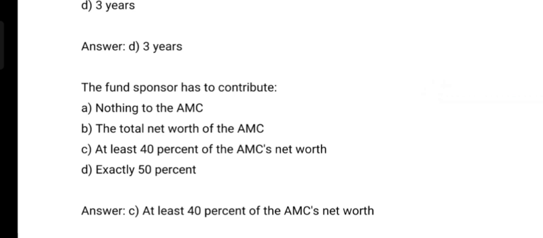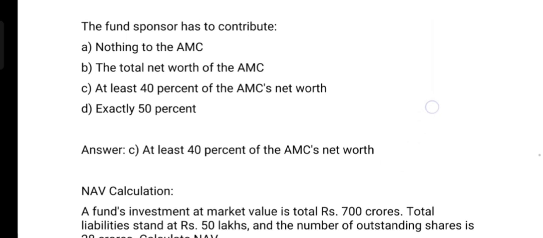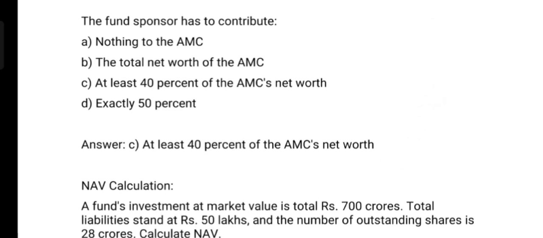The fund sponsor has to contribute option A nothing to the AMC, option B the total net worth of the AMC, option C at least 40% of AMC net worth, option D exactly 50%. And the correct answer is option C at least 40% of the AMC net worth.